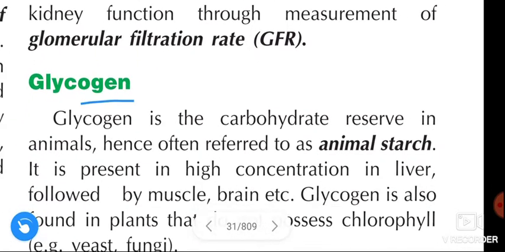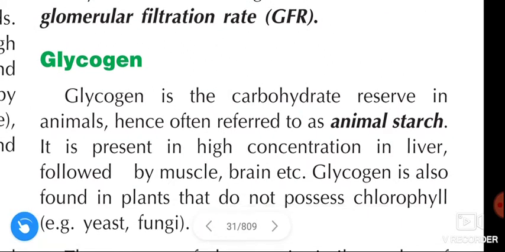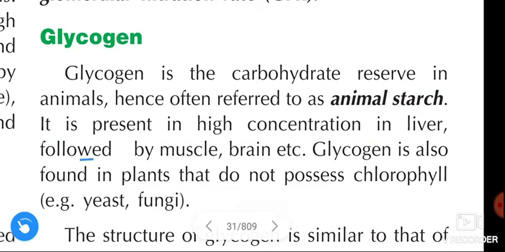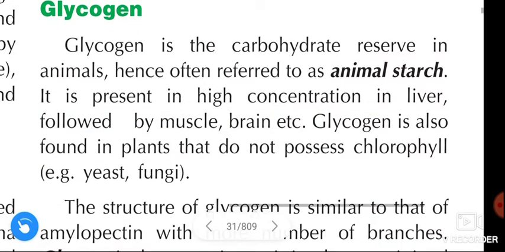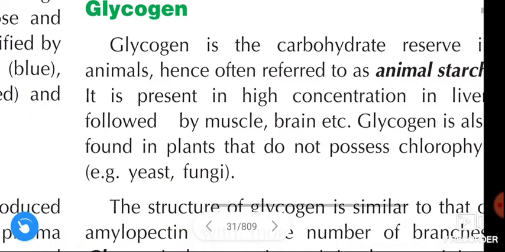Next, glycogen. Glycogen is the carbohydrate reserve in animals, hence often referred to as animal starch. It is present in high concentration in the liver, followed by the muscle and brain. Glycogen is also found in plants that don't possess chlorophyll, that is yeast and fungi.